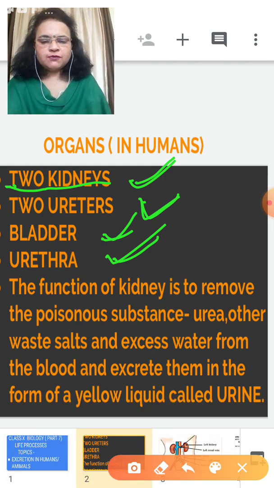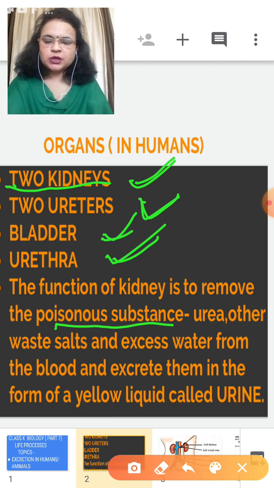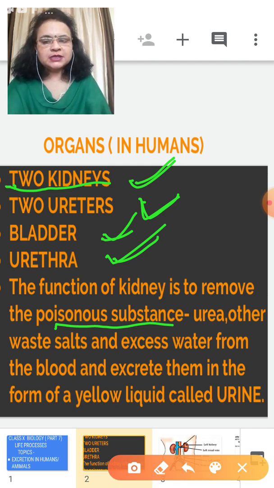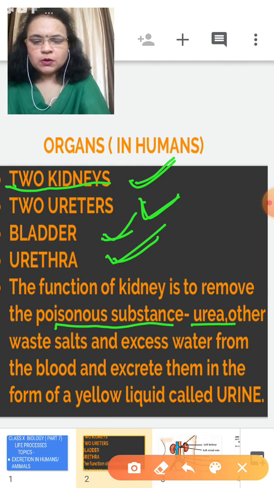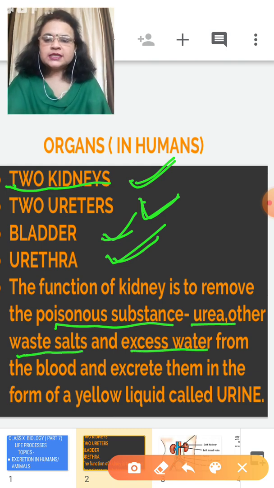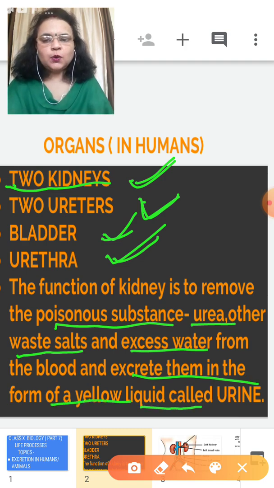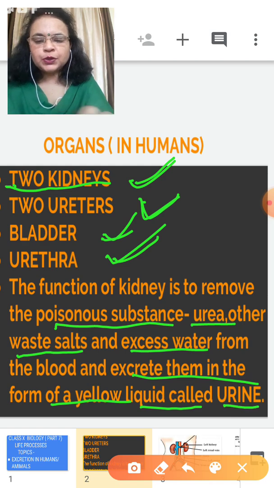So, what is the function of the kidney? The function of the kidney is to remove poisonous substances. What are these poisonous substances? These poisonous substances are urea, waste salt, excess water, and also some large waste molecules of protein. All these wastes are excreted outside the body in the form of a yellow liquid which is called urine.